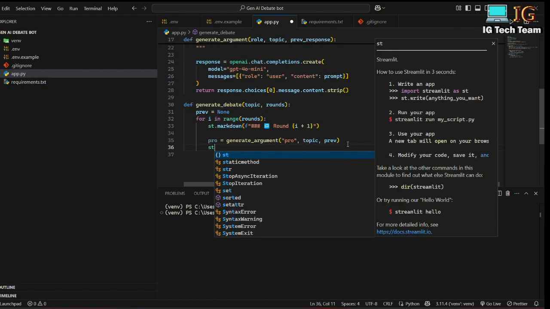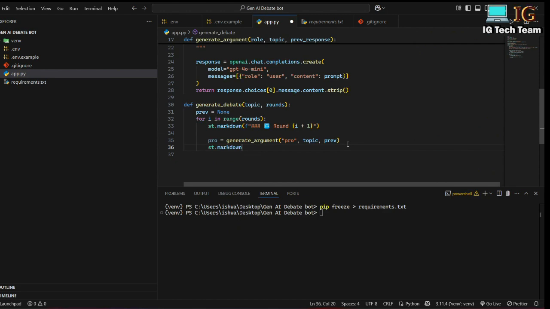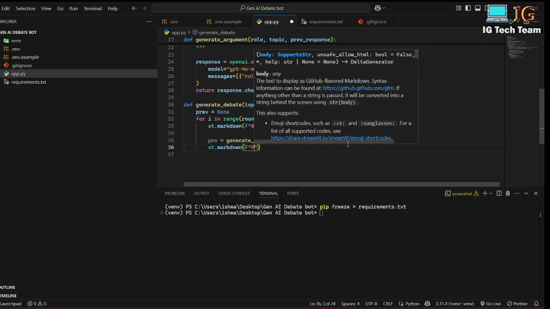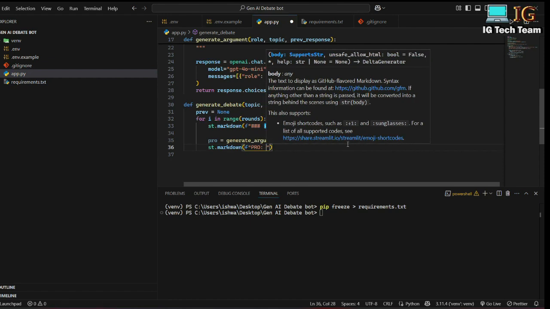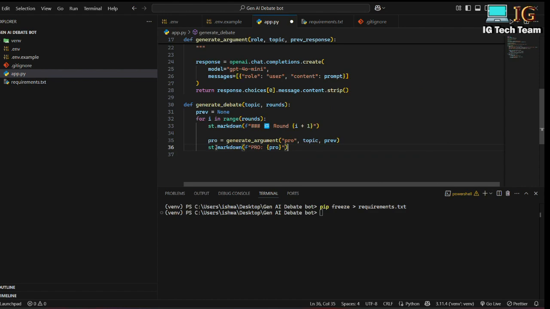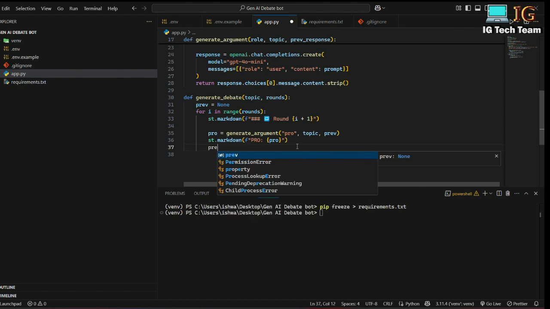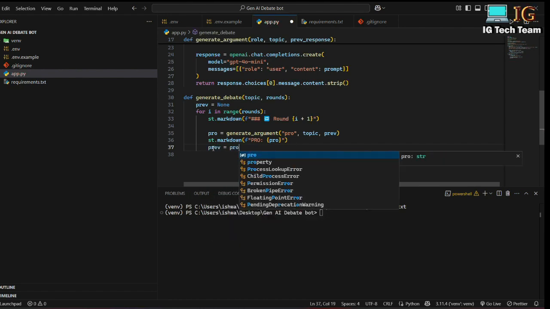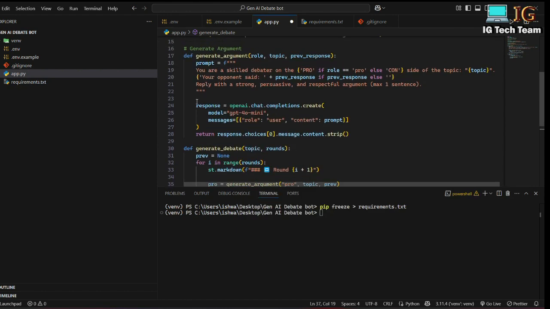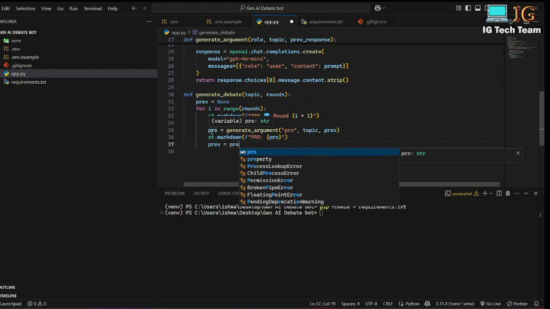And also I can write here st.markdown. I can write f pro. So to display the pro content, I can write st.markdown, and now I can write here previous equals pro. So the response will be stored in this pro variable. That means I have called this generate argument function. It will return the response. The response will be stored in pro, and this pro will be previous in the next round.